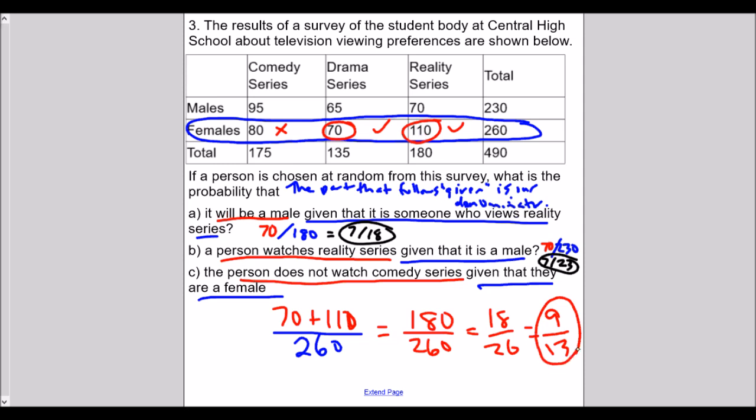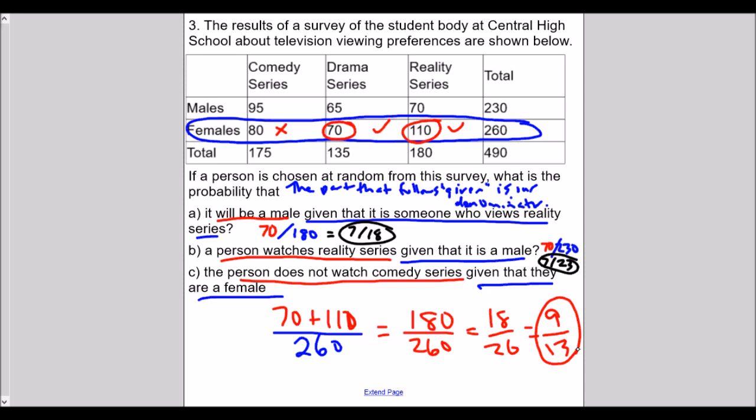For the most part, with conditional probability, if you see the word "given," that usually means our denominator is not going to be the total of everyone, but only of that particular group. Then our numerator is where, in that particular group, what they're asking for, kind of like the "and" in this case.